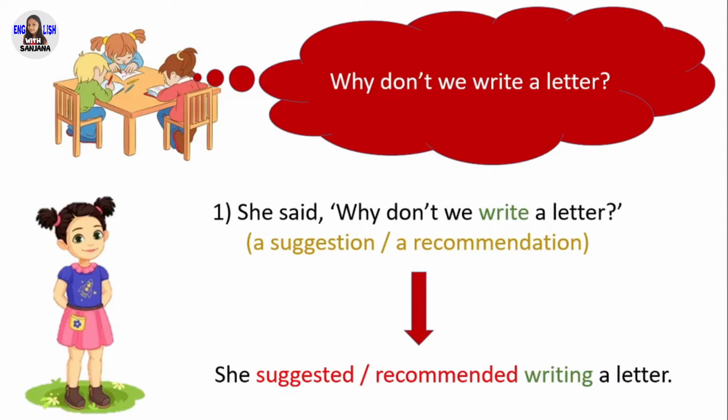First example. Why don't we write a letter? She said, "Why don't we write a letter?" In direct speech, since this is a suggestion, we can use suggest or recommend as reporting verbs. Now we can change the above statement from direct speech into reported speech. She suggested writing a letter. After the verb suggested, you can use a gerund. Write in the recommendation statement changes into writing, which is the gerund.